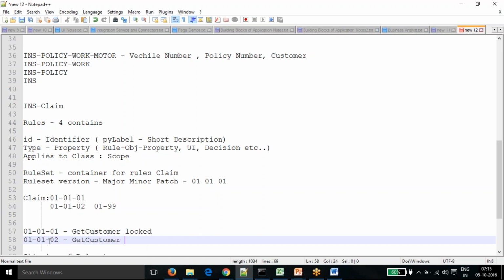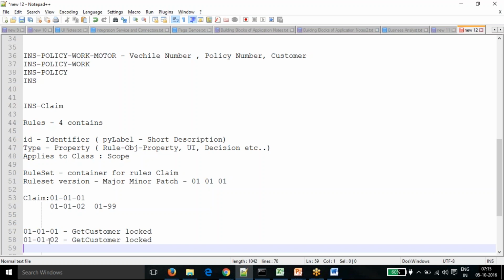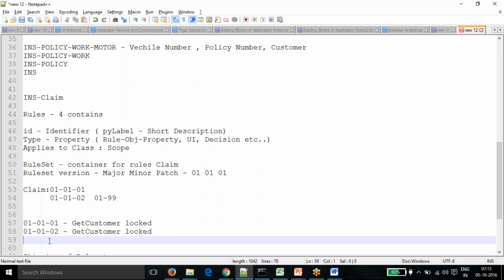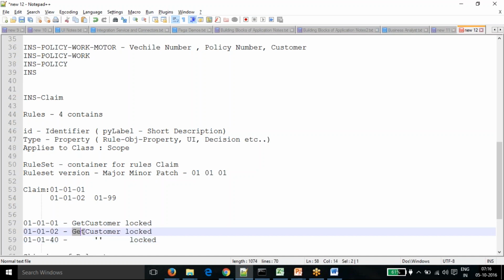So I made the changes, then it was locked and moved on once again. After that, some more requirements came in the same way, so we made some changes again, and say today it's in 0.40. Again I made the changes and locked it. If I made changes 10 times, 10 copies of the same rule will be there in the previous versions.